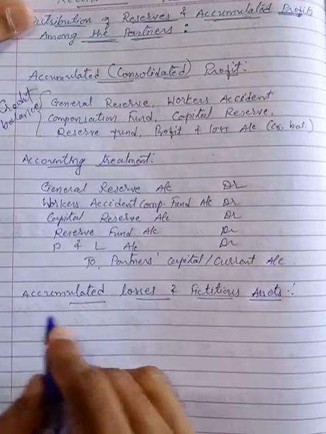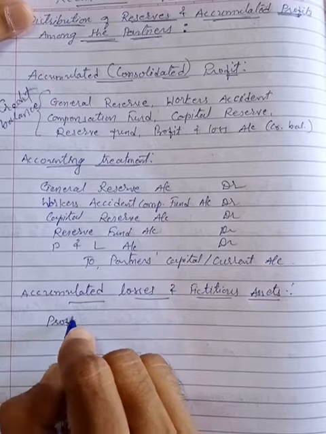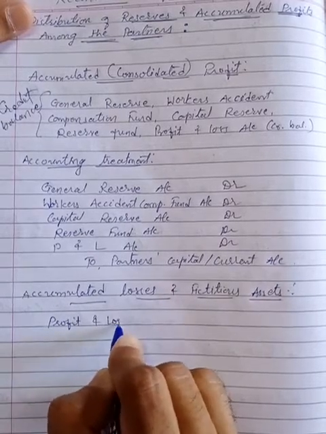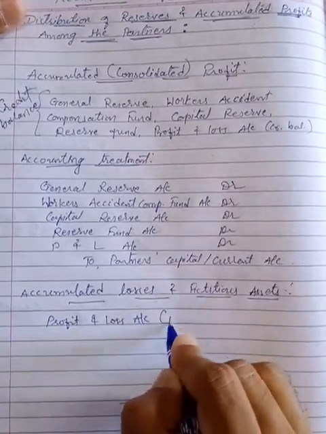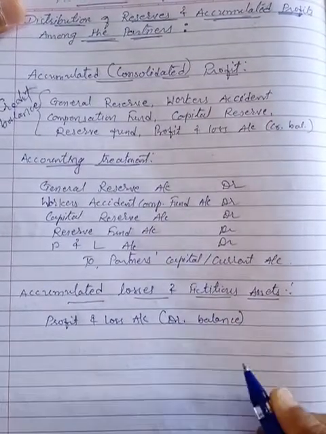Okay, so which are the accumulated loss accounts? We have one accumulated loss account, that is the profit and loss account with a debit balance. This is the loss account.